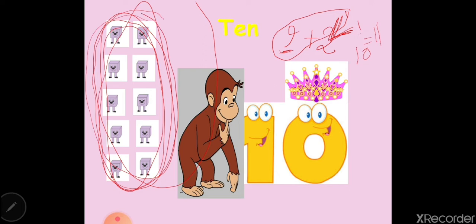I mean, it's like a circle. You put them inside something together, you call it a group. So together they will make 1 ten, like the fingers on your two hands together. They are how many? 10 fingers. Okay, so they are 1 ten.